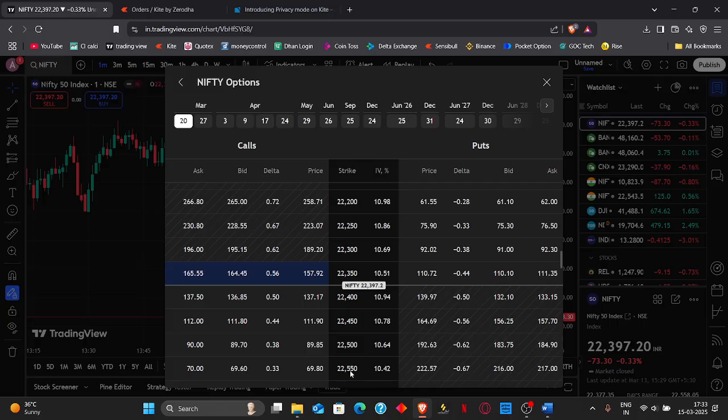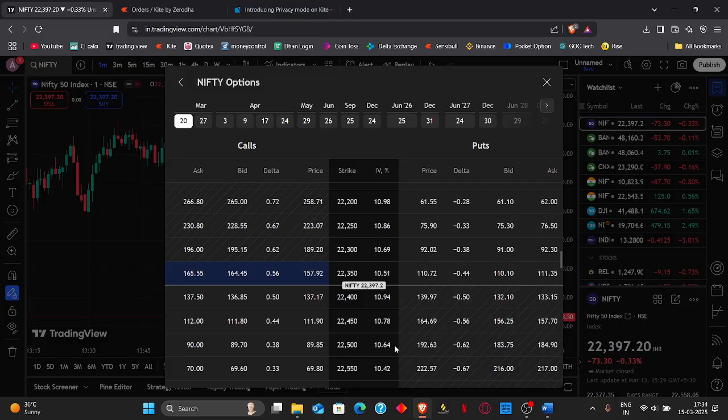So in this case, the in the money options are the strike prices which are higher than the Nifty 50 current price. All the strike prices above the Nifty 50 current price are in the money options for puts. Similarly, the put premiums decrease as we move from higher strike prices to lower strike prices, which is moving from in the money to at the money and then out of the money options.